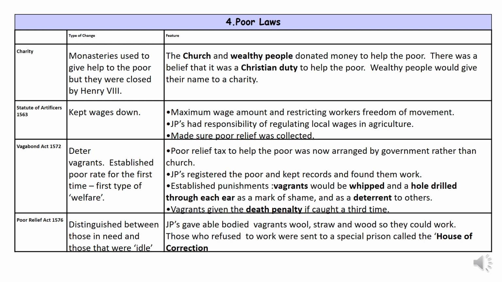Justices of the peace had to give vagrants wool or other raw materials in order that they could do something with these, make something to sell, so they are therefore finding them employment. Those who refuse, again, they've got a harsh punishment, they're sent to a house of correction. So the big change here is that the Elizabethans recognise that there is a problem with unemployment and that is leading to vagrancy. It's not just a criminal behaviour, but also punishments are still quite harsh.